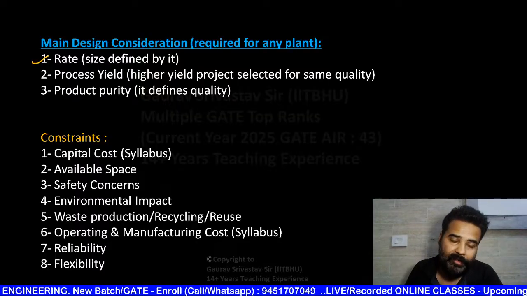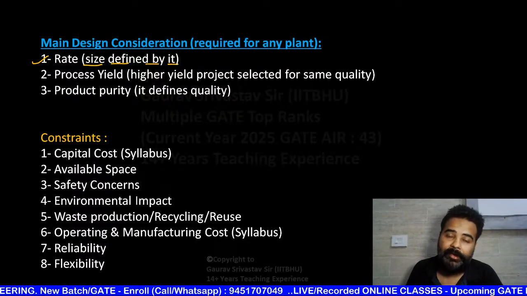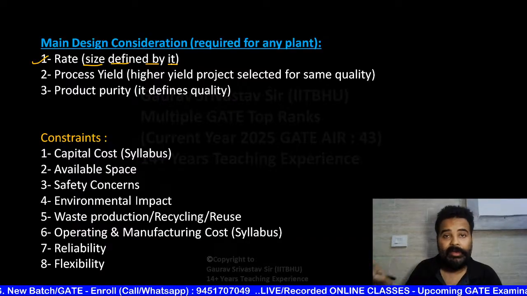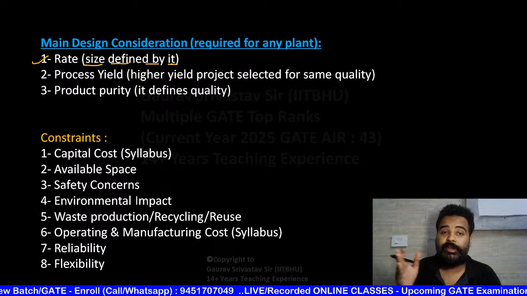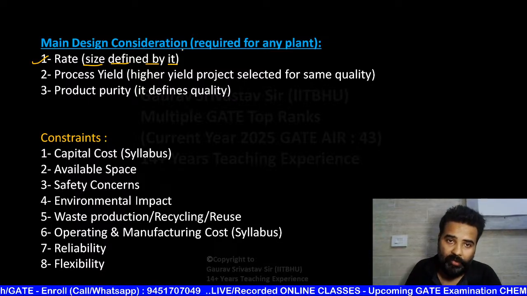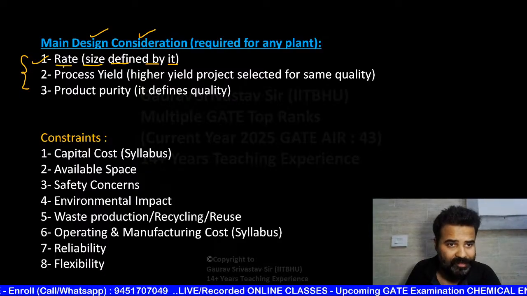Now subject started. Main design consideration required for any plant. First one is rate. Rate, size defined by it. In industry 1, if you want 10 ton per hour, in industry 2 you want 100 ton per hour, so definitely the size of both industry is not same. So major design considerations are three. One is rate.